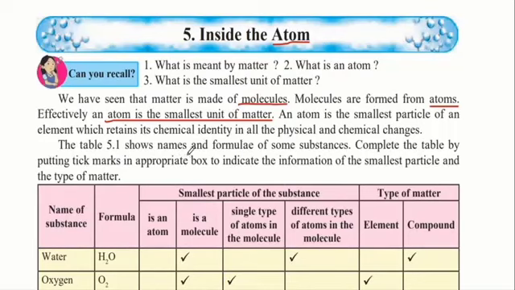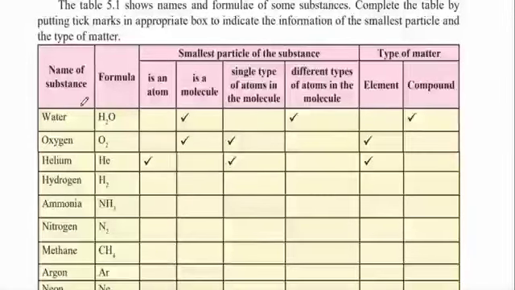The following table shows the names and formulas of some substances. Complete the table by putting tick marks in the appropriate box to indicate the smallest particle and the type of matter. So here we have been given a table with the name of the substance, its formula, and the smallest particle of the substance, whether it is an atom, a molecule, a single type of atom in the molecule, or different types of atoms in the molecule. So we have to classify these, and also the type of matter, whether it is an element or a compound. An element is a single substance, whereas a compound is a group of elements.